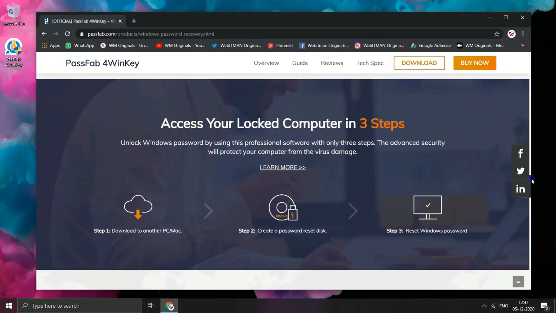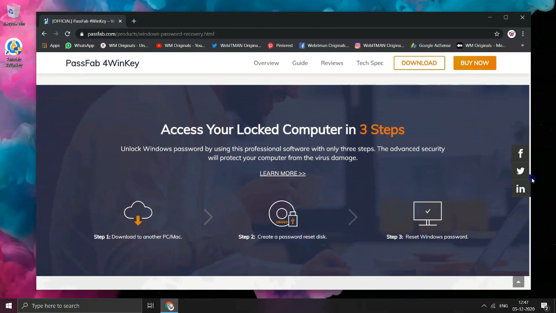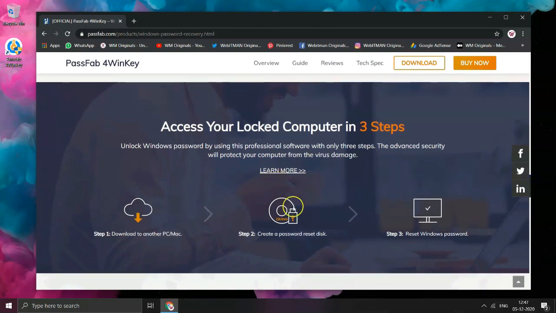I will highly recommend you to go ahead and try out Pass5 4WinK, which is one of the best software to get access to your locked computer, which can be a Windows or Mac device.